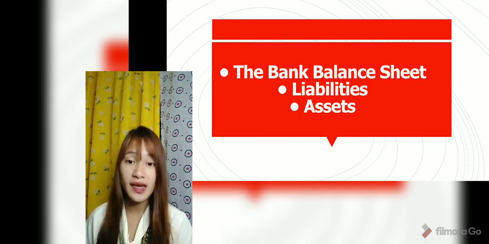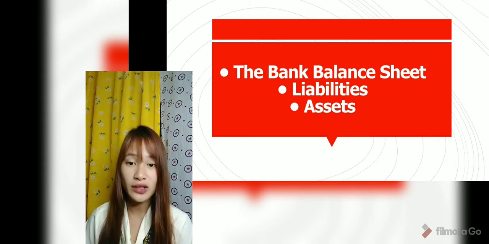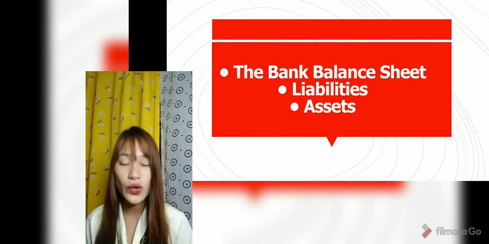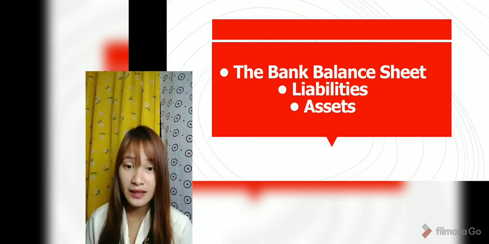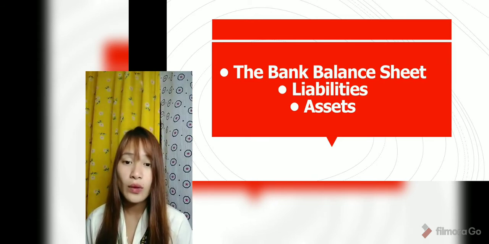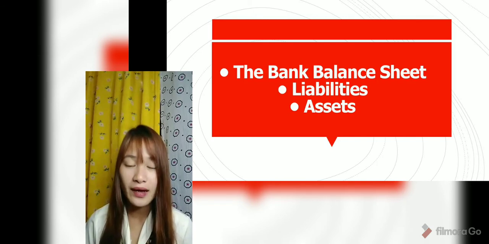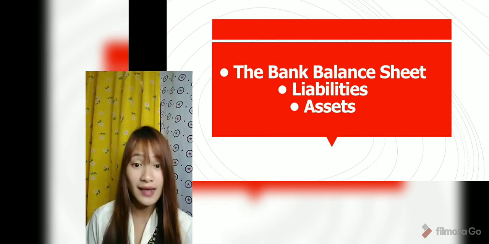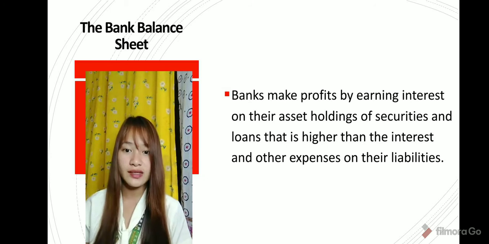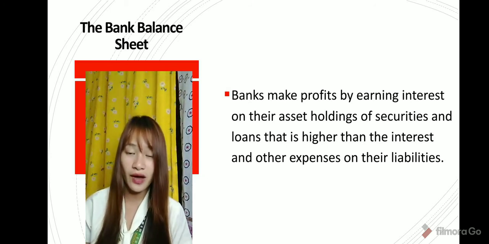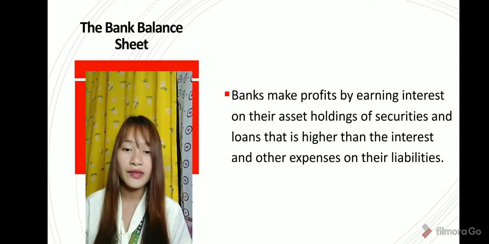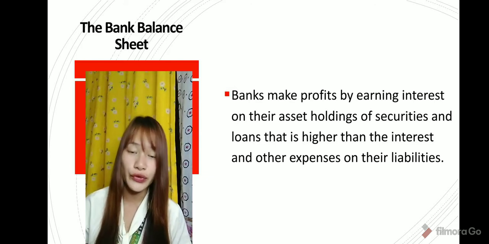So my report is taken from Chapter 10, Banking and the Management of Financial Institutions. I will only discuss two important topics, which are the balance sheet and its two important elements, liabilities and assets. I will also include what accounts can be considered by the bank as liabilities or as assets. The bank's balance sheet is a list of the sources of the bank's funds, or liabilities, and the uses to which funds are put, or assets.